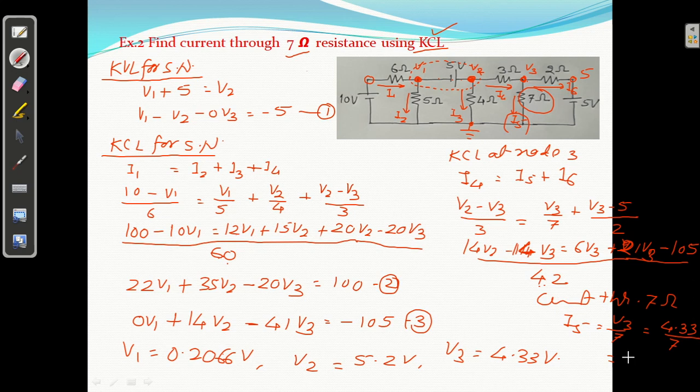So I'm getting 4.33 divided by 7. I'm getting answer 0.618 ampere. That is the answer. Okay, so this is very simple concept. You can use it, you will get the answer, right? Okay, so I'm stopping it here.